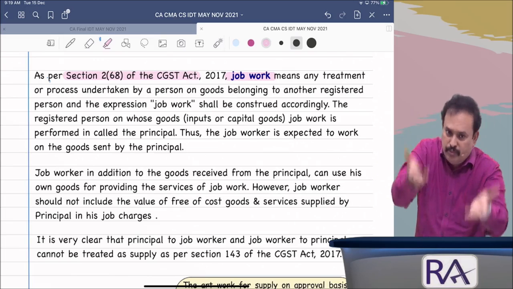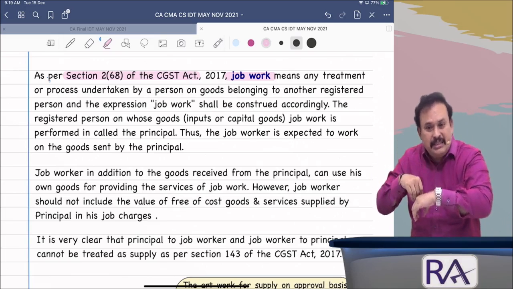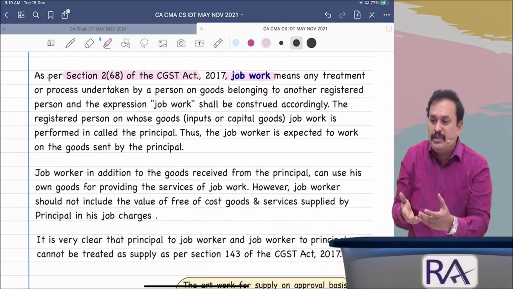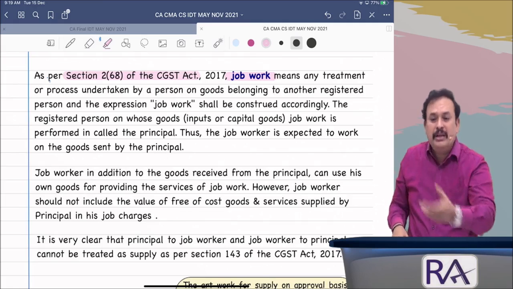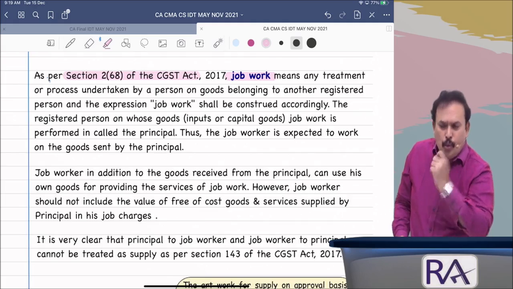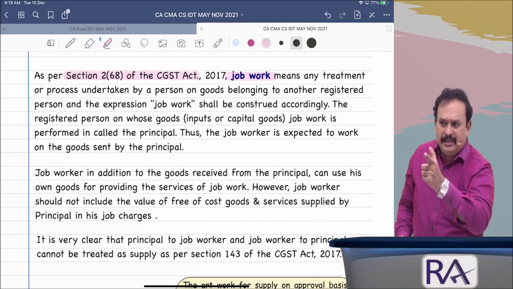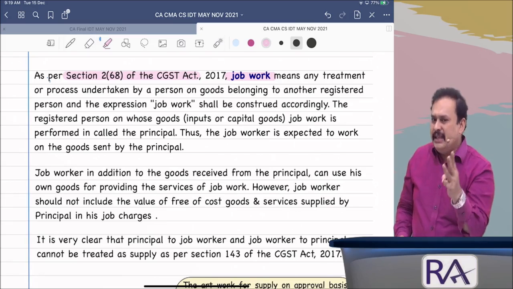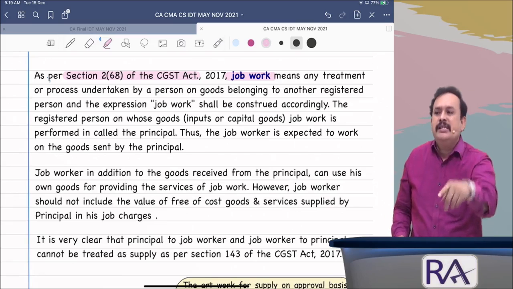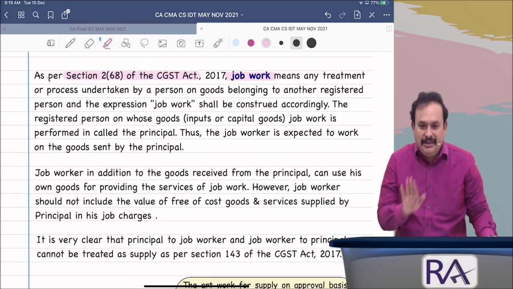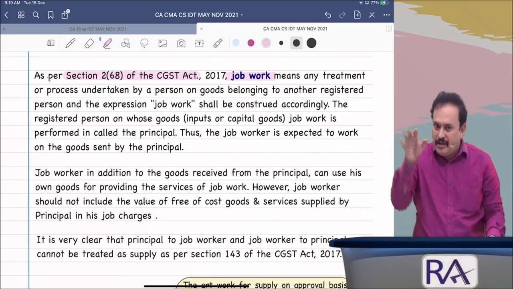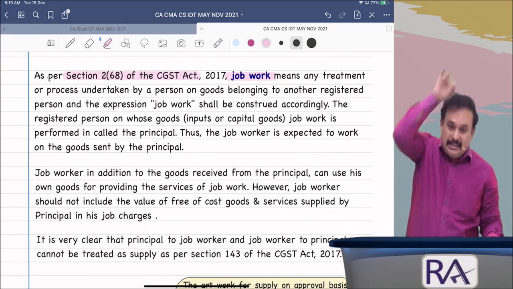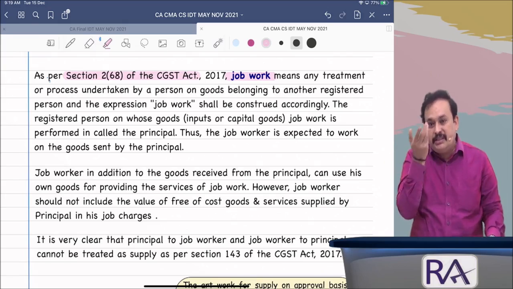On your vehicle I carried out the activities as job work, and after completion of my job work, I gave the vehicle to you. What is my value of supply? A, 10,000. B, 40 lakhs. C, 40 lakhs 10,000. D, none of the above. 10,000 only. If you say the value of the car is also included, 40 lakhs 10,000, by payment of GST on that, I will liquidate here.